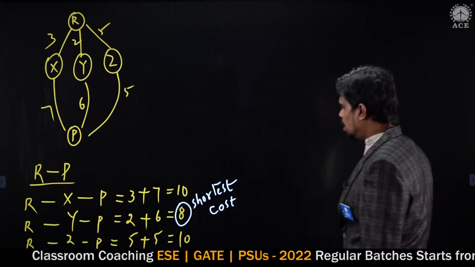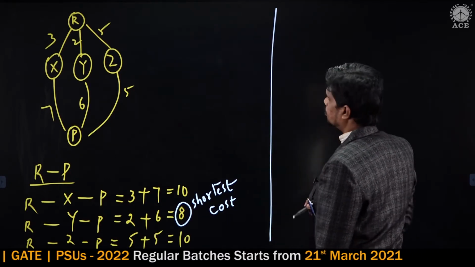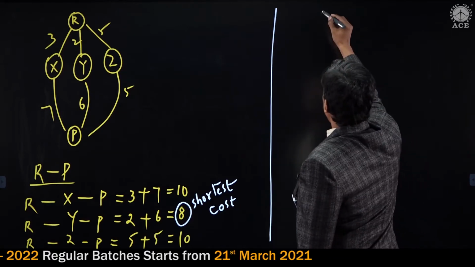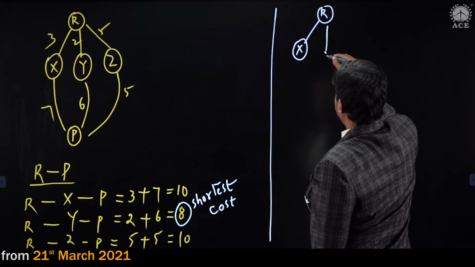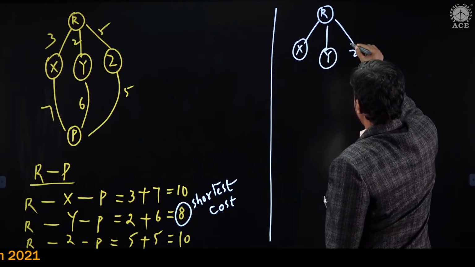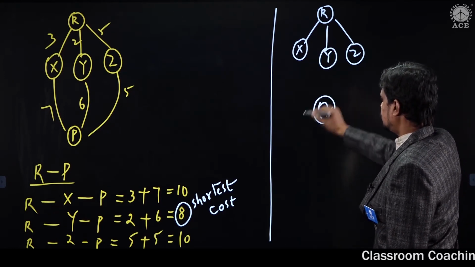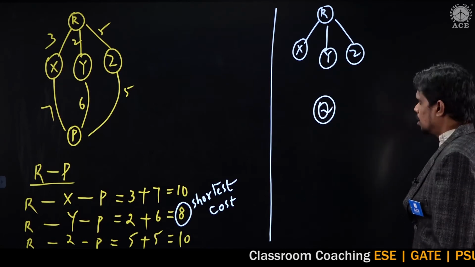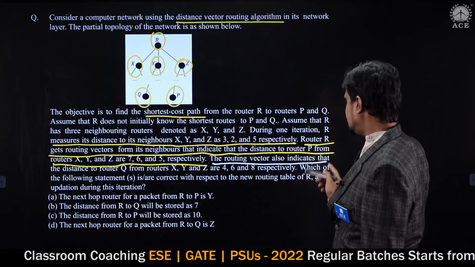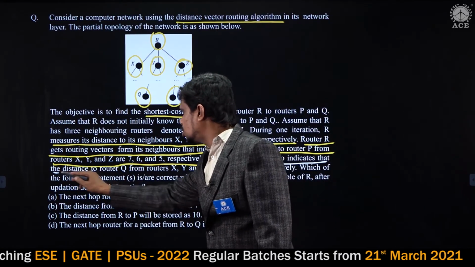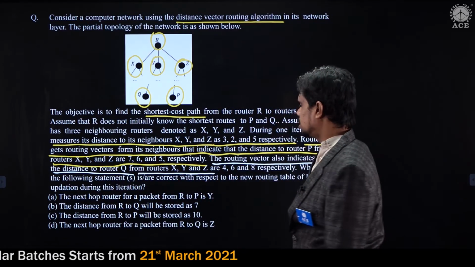Okay, then we move to the next one, which is R to Q. From R, X, Y and Z are the neighbors, and now we have Q here. The routing vector also indicates that the distance to router Q from routers X, Y, Z are 4, 6, 8.